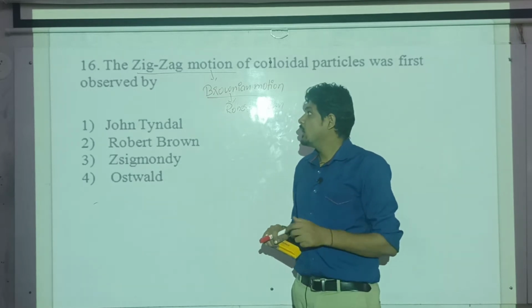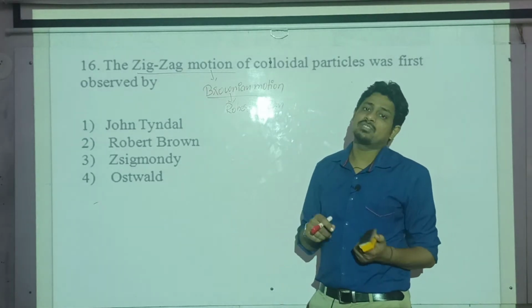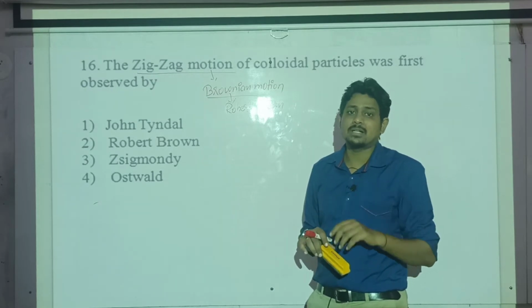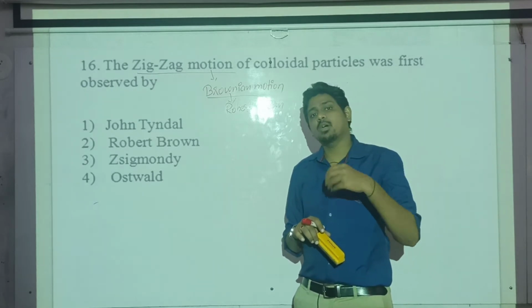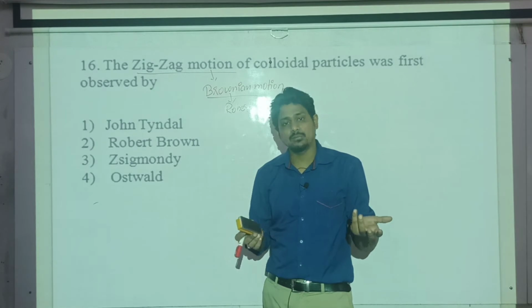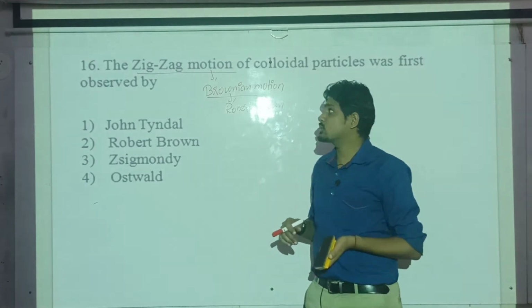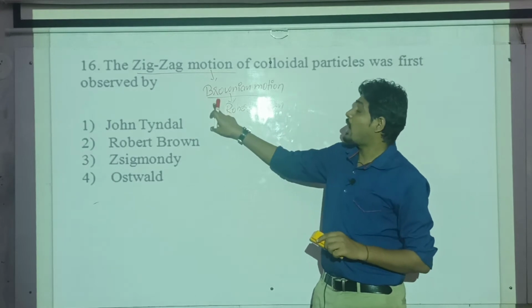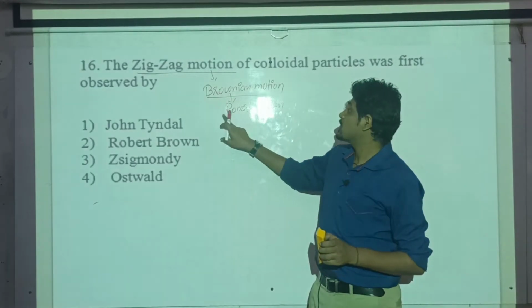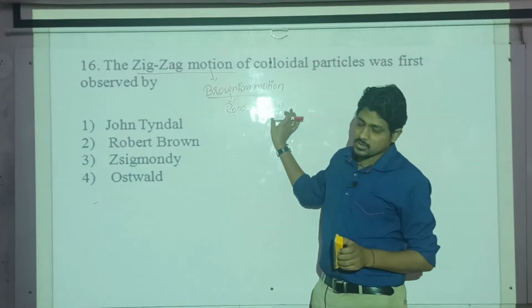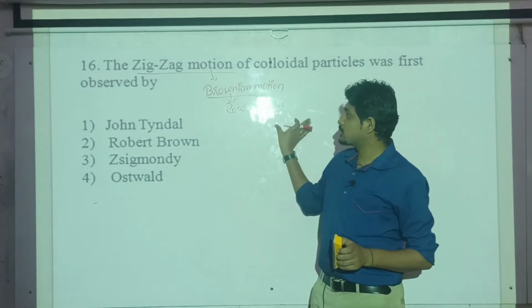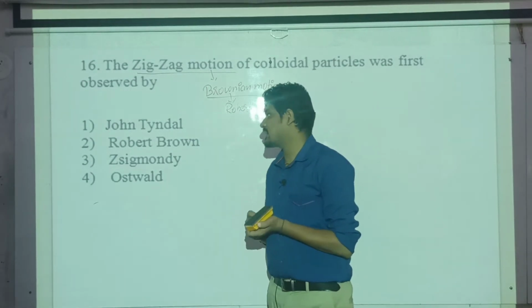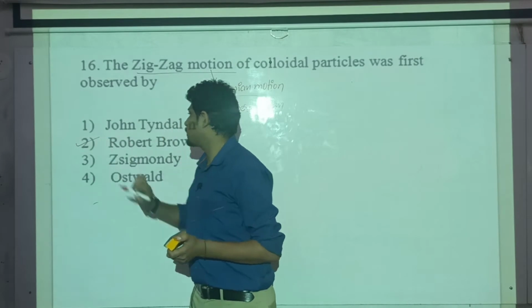Then he thought that as the size of the pollen grains comes in between that of the colloidal particles, even the colloidal particles might be moving in random directions. Therefore the zigzag motion of colloidal particles is called Brownian motion. Why Brownian motion? Brown was the surname of the scientist and the complete name is Robert Brown. So among these the correct answer will be Robert Brown.